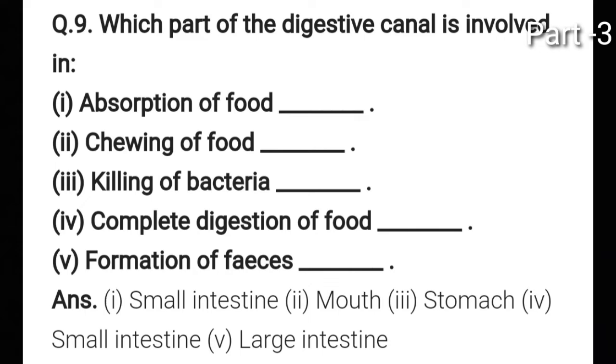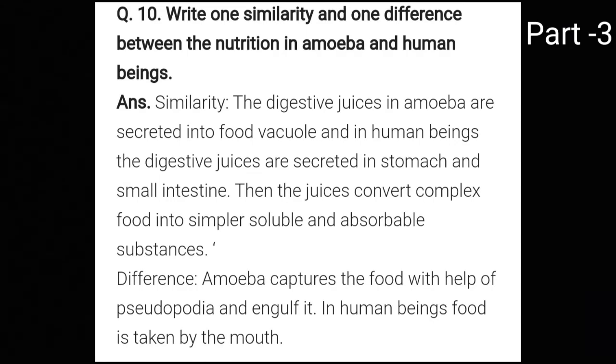So these four are your one word answers. Now next is question 10th. Write one similarity and one difference between how nutrition takes place in amoeba and in human beings.